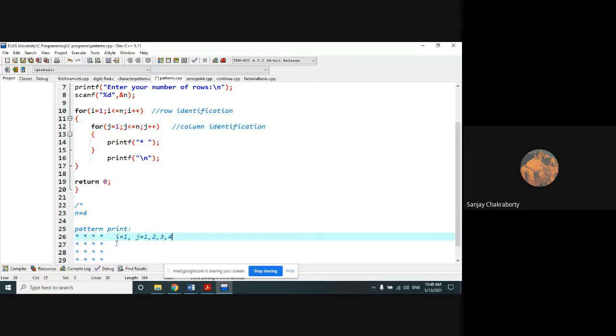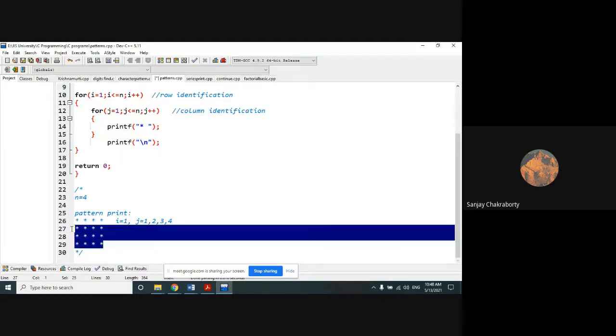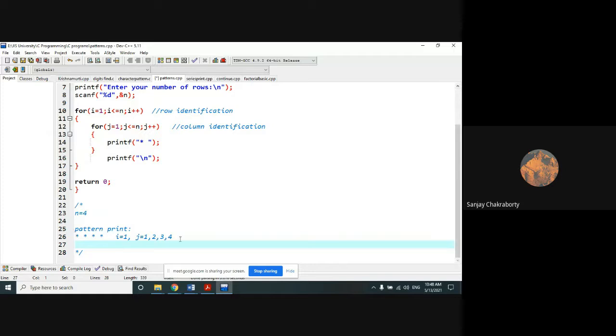So 4 times execution means 4 times star print, because within the j loop there is a star print. So 4 times it will print the star with the help of space. One space has been given, because a blank space has been inserted here. Very good. Is it clear to everyone up to this? That is the first line print.